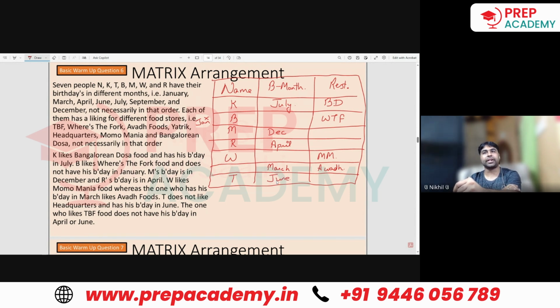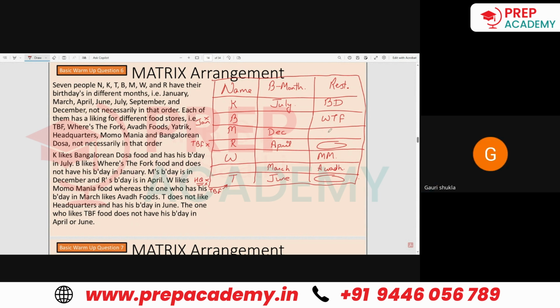And he does not like headquarters. So headquarters will not come here. The one who likes TBF does not have his birthday in the month of April or June. So TBF will also not come here. Is this part understood? There were 3 blank places, 1, 2, and 3. TBF did not come here. So what is the only possibility for TBF to go?